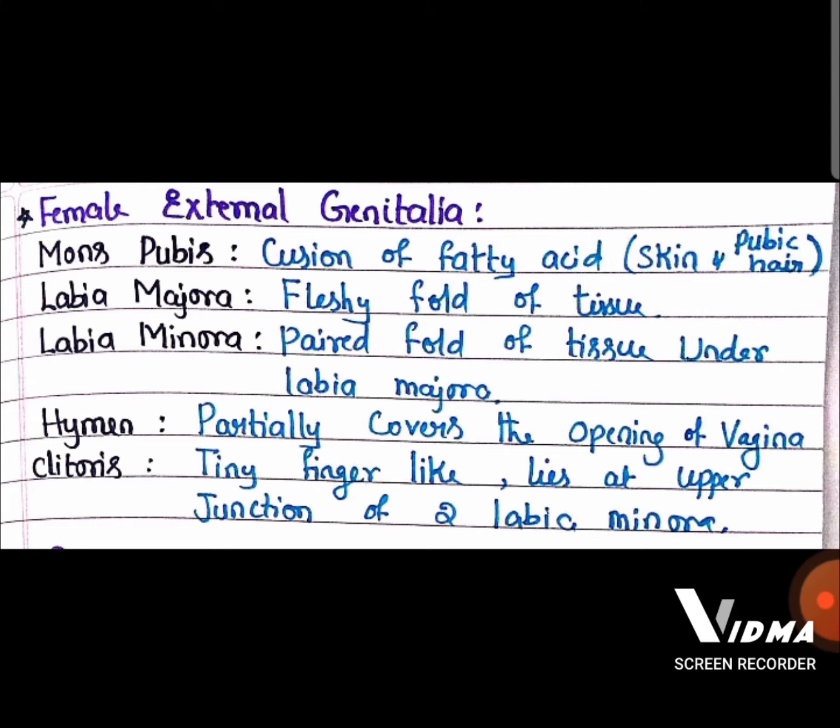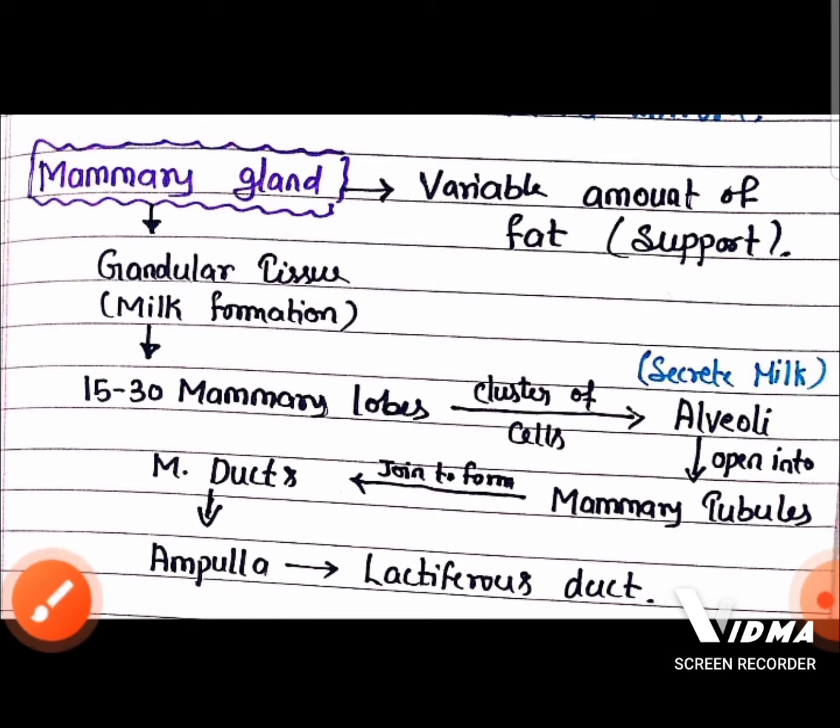Then female external genitalia has 5 parts. Which are those? Mons pubis, which is a cushion of fat covered by pubic hair and skin. Then labia majora, fleshy folds of tissue. Labia minora, paired folds of tissue under labia majora. An important one, hymen: the vagina opening is partially covered by a structure called hymen. Now come to clitoris. It's a tiny finger-like structure that lies at the upper junction of the two labia majora. These are the external genitalia of the female reproductive system.